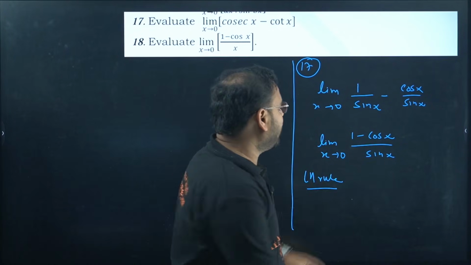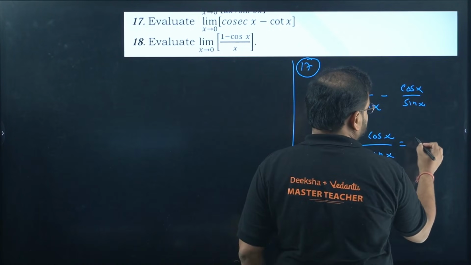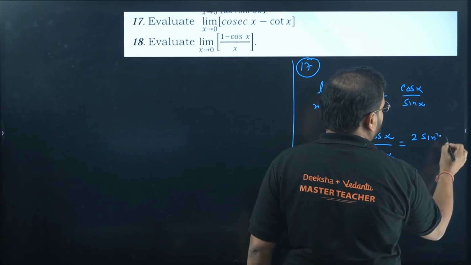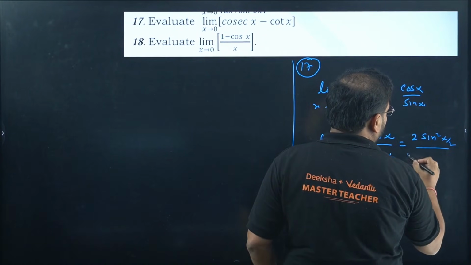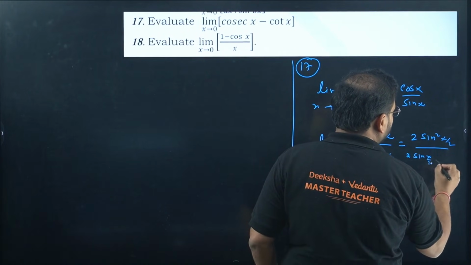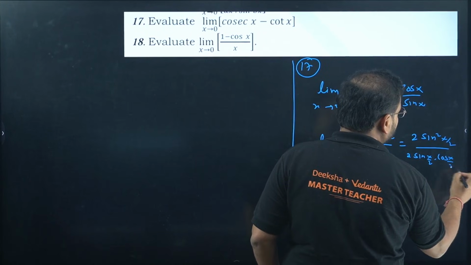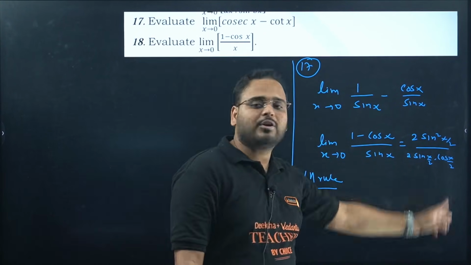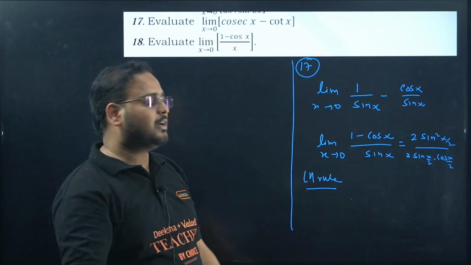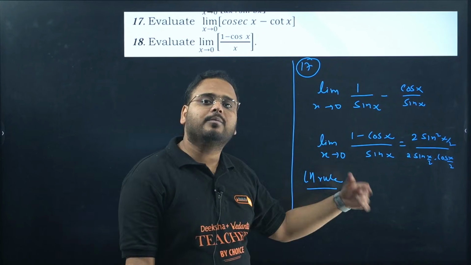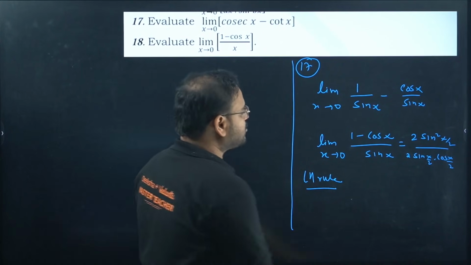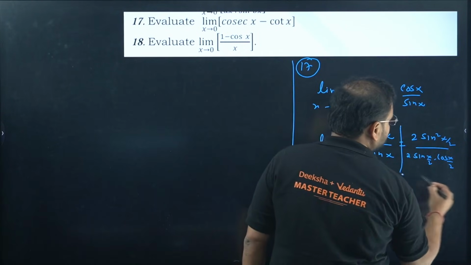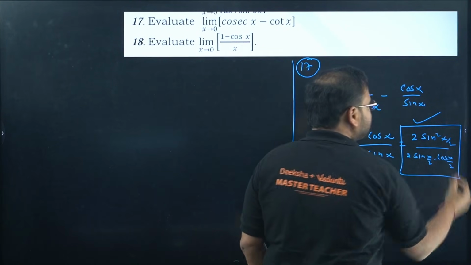If you want, you can use the second method like this. 2 sin square x by 2 divided by 2 sin x by 2 into cos x by 2. 2 and 2 cancel, sin cancelled. You have one sin left, you have one cos left. It becomes tan x by 2. Tan x by 2 means tan 0 will be 0. But I am using LH rule also. If you want, you can use this method as well.